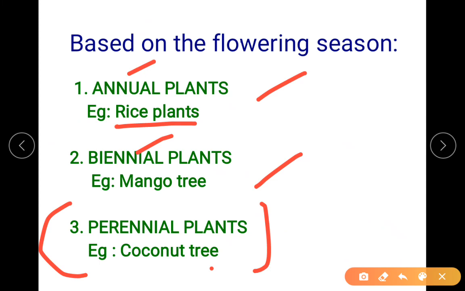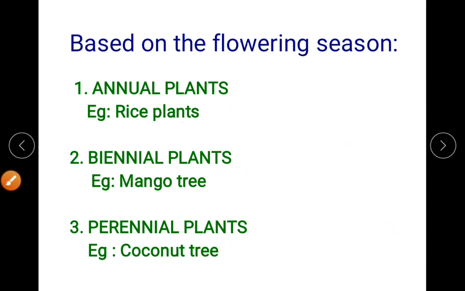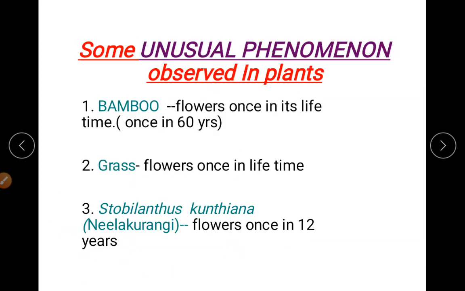Perennial, imagine you have your hibiscus plant, not imagine, just recall it. You definitely might have noticed it gives flowers throughout the whole year. Even coconuts, you can find every day, throughout the year they are present. This is why perennial plants don't have any gap in their flowering season. Throughout the year they are producing flowers and fruits. So I hope it is clear with annual and biennial. Perennial is only for your CET point of view.